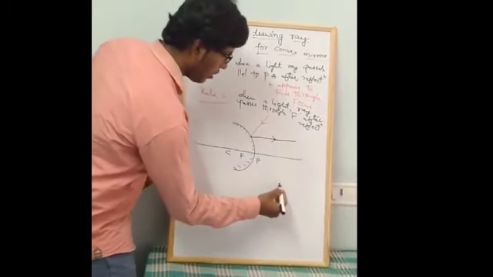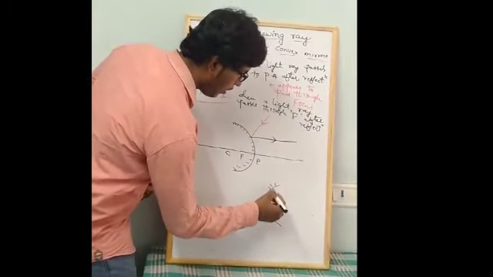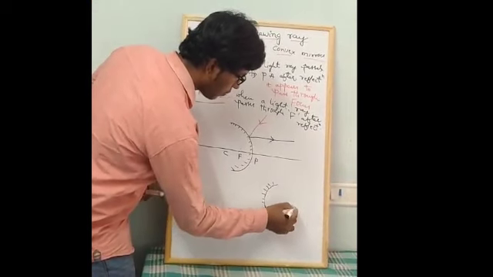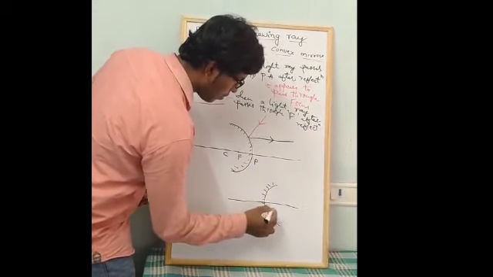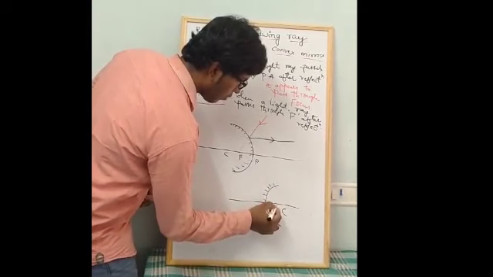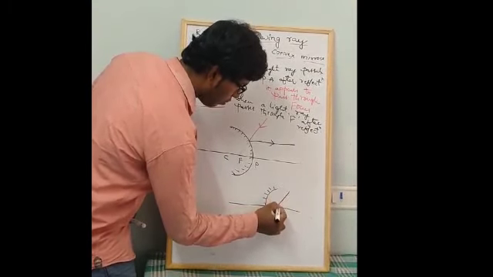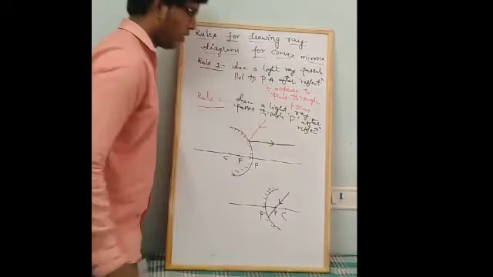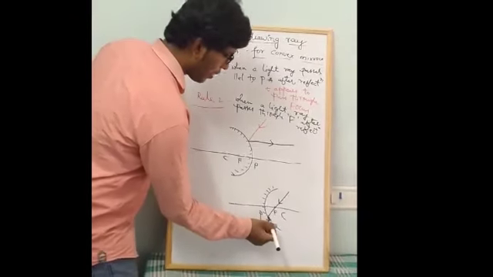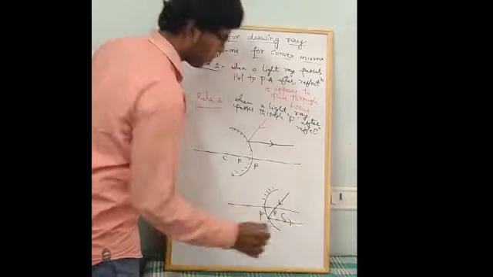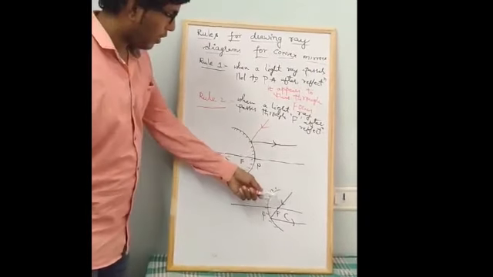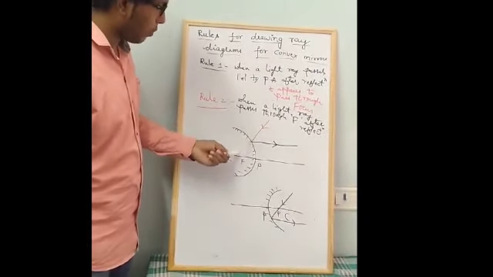But for the concave mirror, this is the pole and the focus point. You know that when a light ray passes through focus for a concave mirror, after reflection it passes parallel to the principal axis. Here it is passing, here it appears to pass.